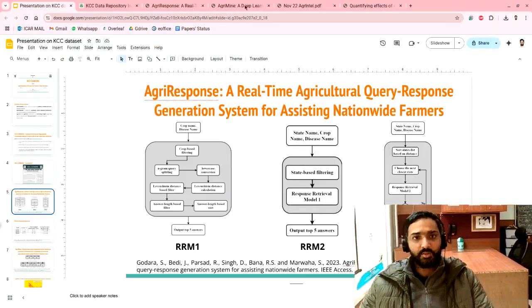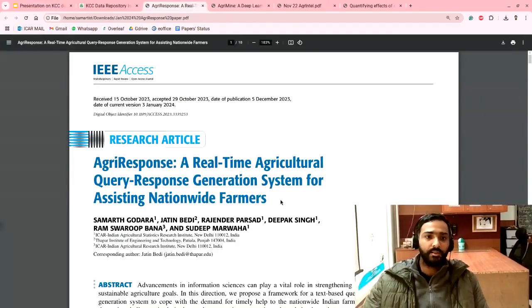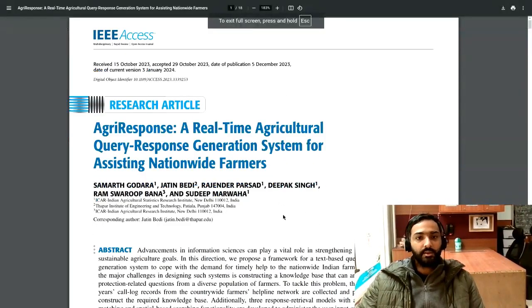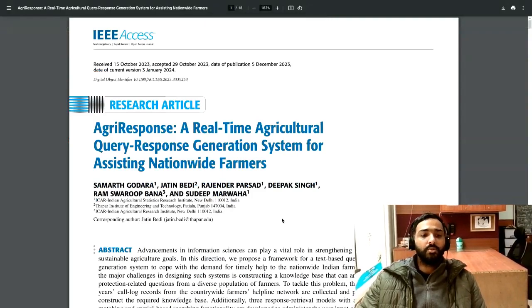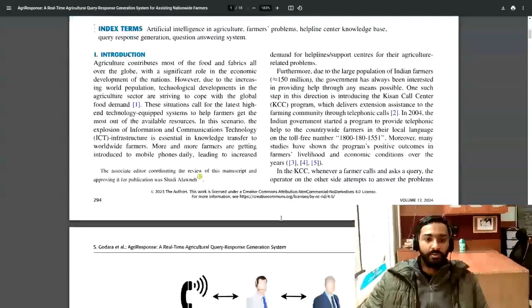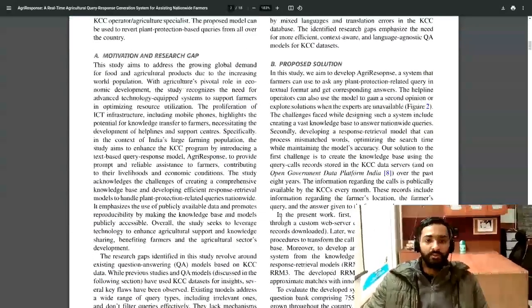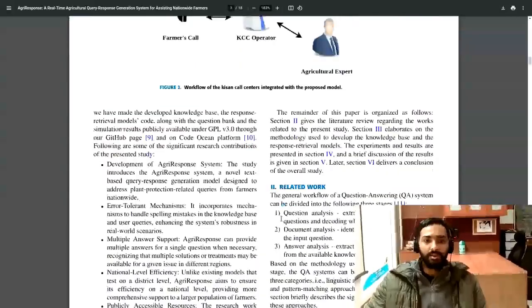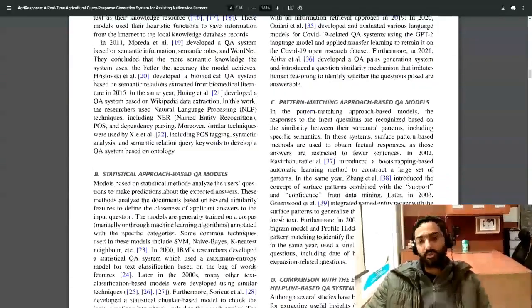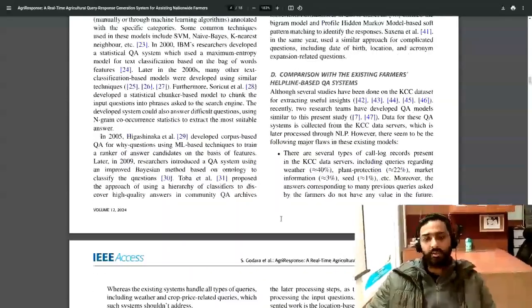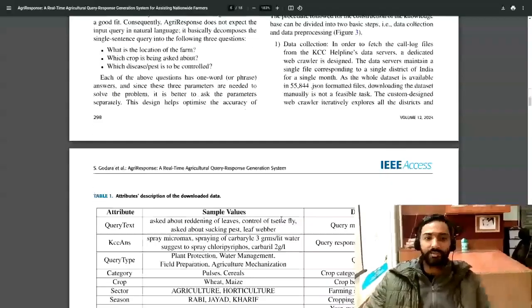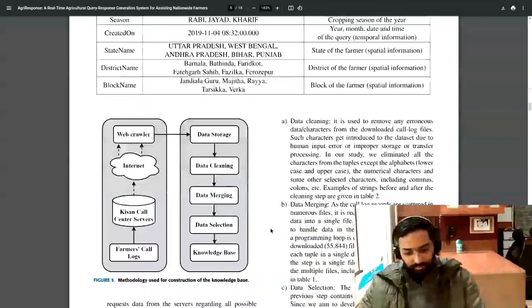For more detail, you can see this research paper published last year. This is an open access paper, and most of the code developed for RRM 1, 2, 3 is also available. The complete detail is given in this paper.